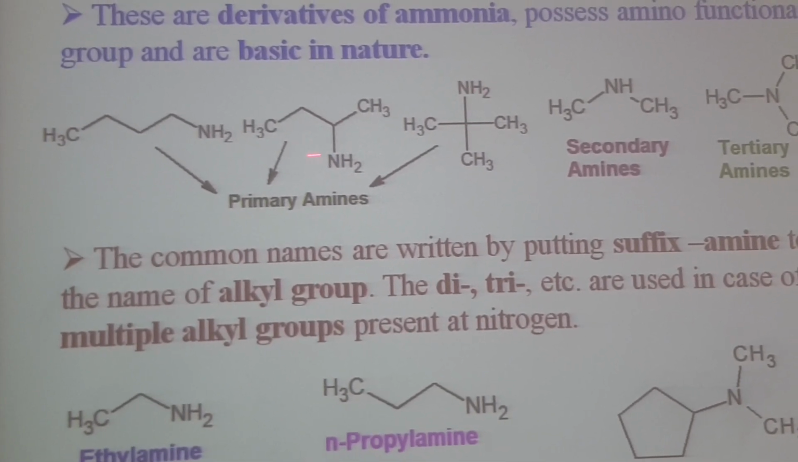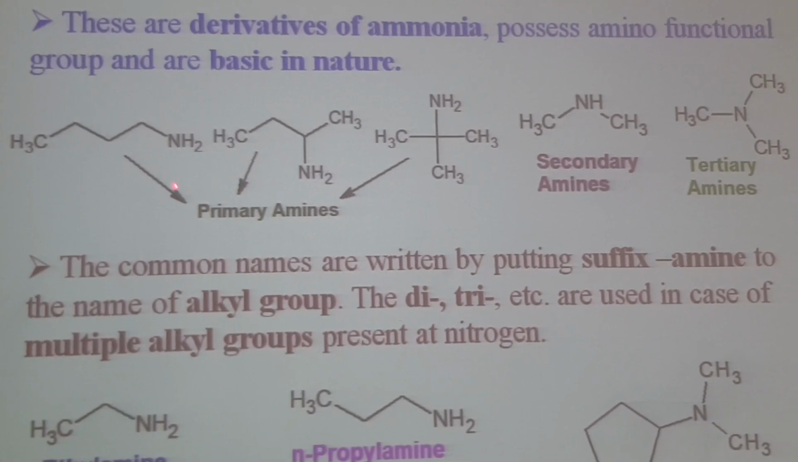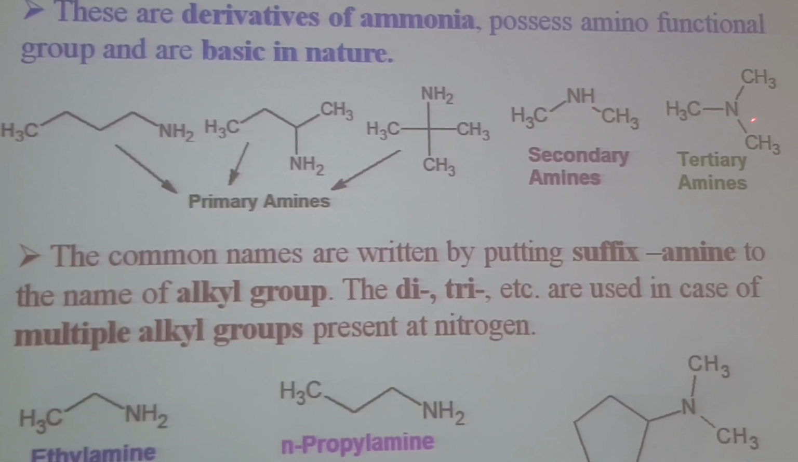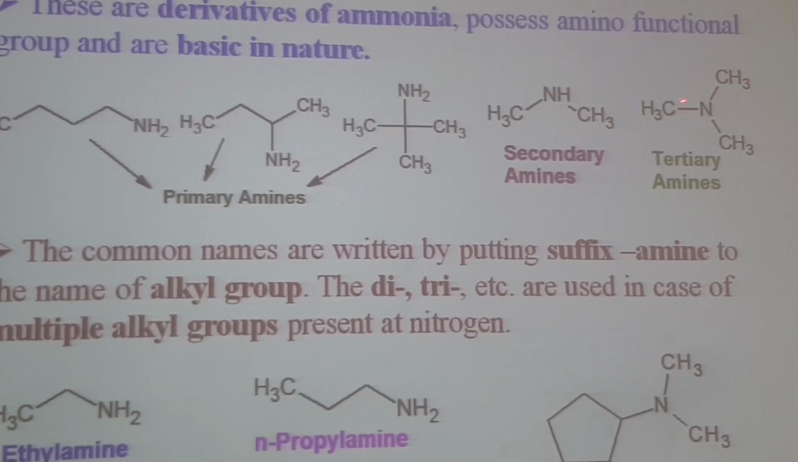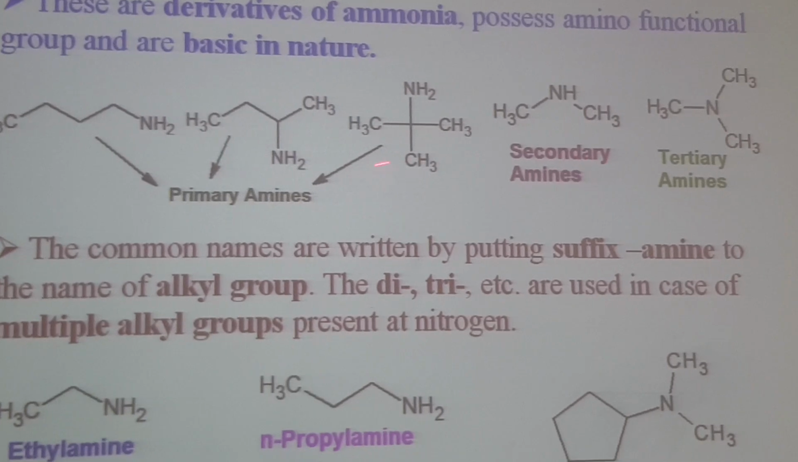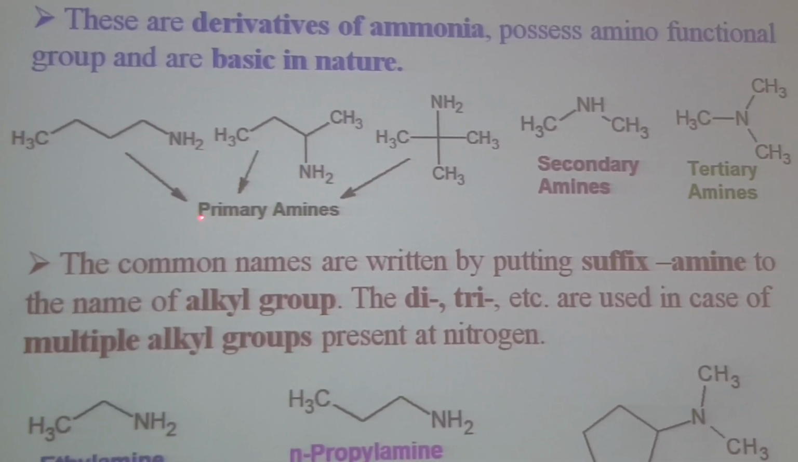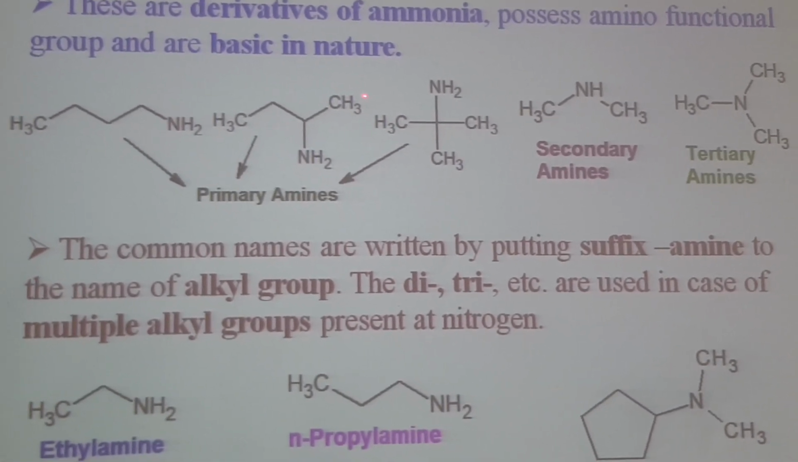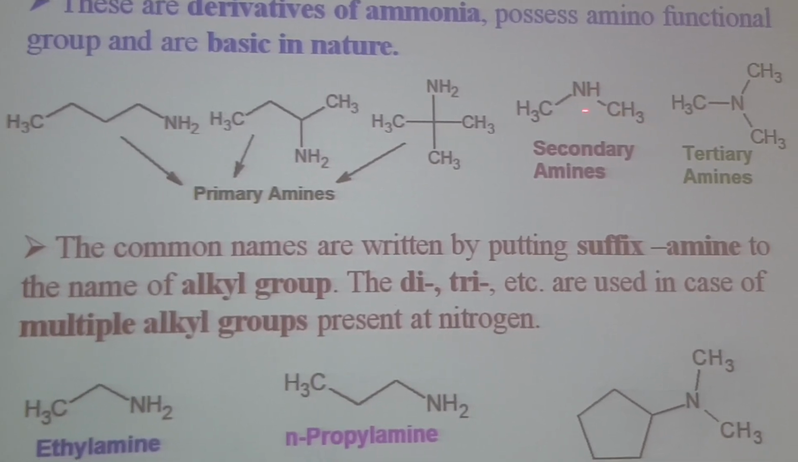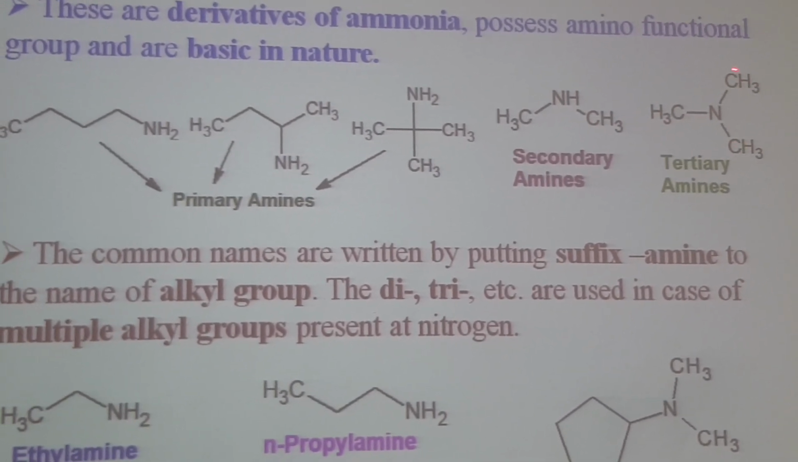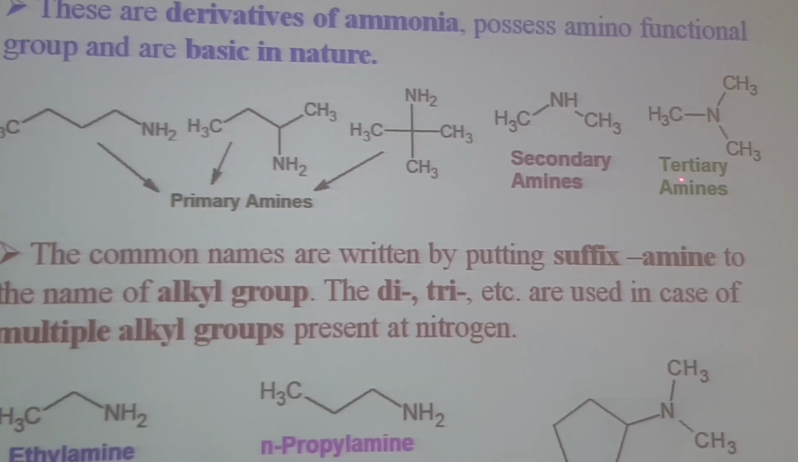These are derivatives of amine in which one hydrogen is replaced with an alkyl group, or two hydrogens are replaced with alkyl groups, or three of the hydrogens of ammonia are replaced with alkyl groups. Based upon the replacement of one, two, and three hydrogens from ammonia, these amines are classified as primary, secondary, and tertiary. If only one hydrogen is replaced with an alkyl group, it is a primary amine. If two hydrogens are replaced with alkyl groups, it is a secondary amine. If all three hydrogens in ammonia are replaced with alkyl groups, it is a tertiary amine.